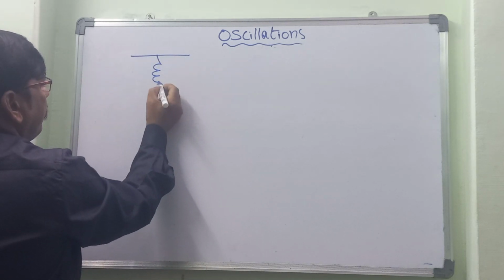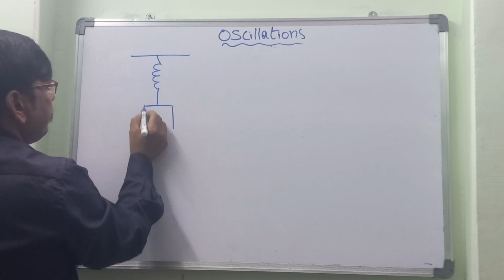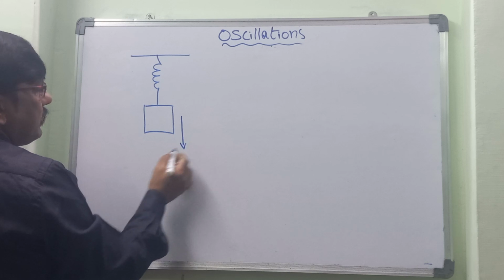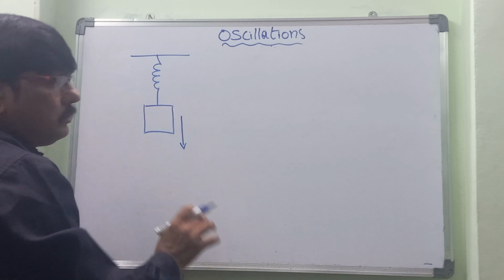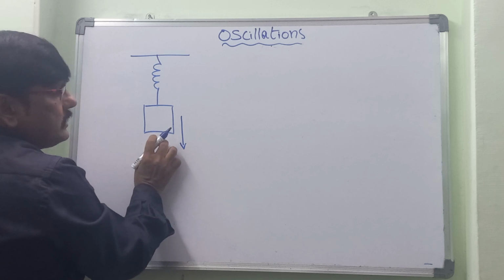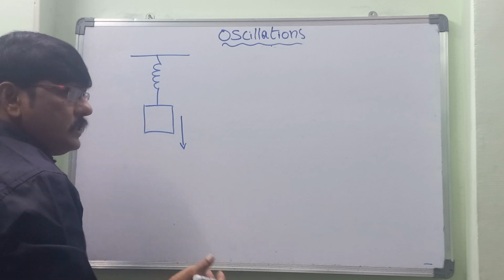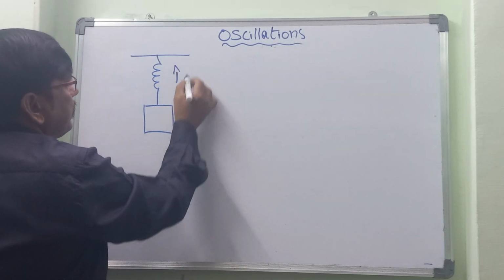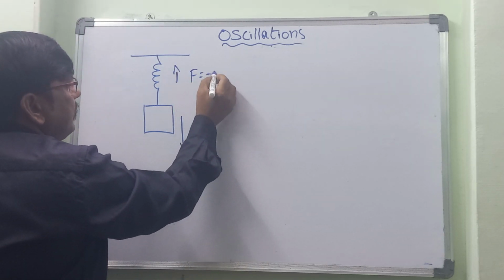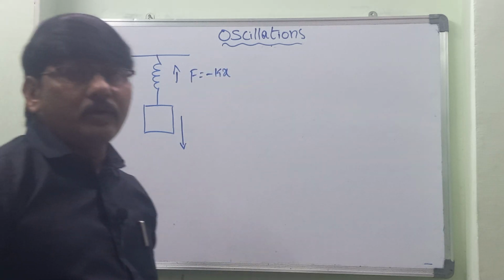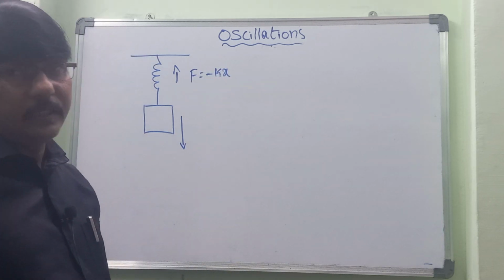Now let us take any one spring mass system. In this one, once we apply a force on it, the particle will go down, and once the force is released, meaning the applied force is removed, it starts traveling towards this side again. So this force is called the restoring force. Then we can write F is equal to minus k into x.